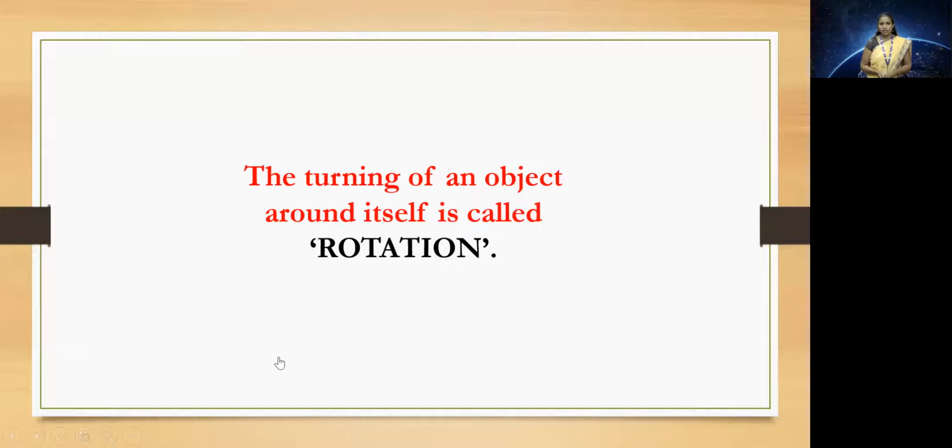Let's have a look at the spinning top. It is rotating by itself. It is spinning around itself. Actually, it spins around its own axis. It does not rotate around any other object. So we can say that the turning of an object around itself is called rotation.